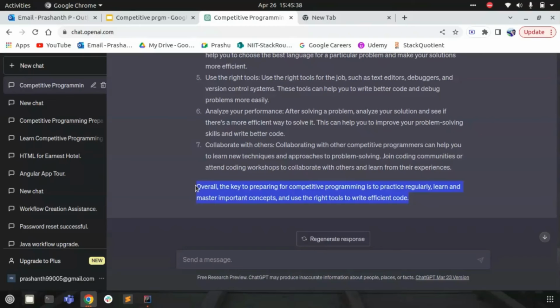Okay, I made up my mind to become a competitive programmer, and I kept in mind all these points provided by ChatGPT. So to get started, there are some topics that I need to go through to become a competitive programmer. So let me ask ChatGPT itself. Let me go to send message. Let me say: list down around 20 topics, maybe.